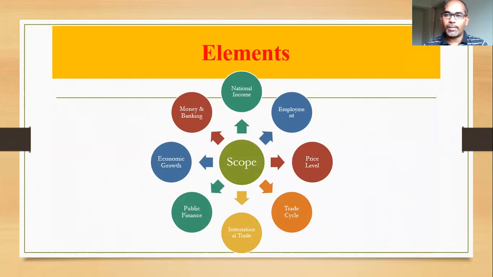Price level, which we named the general price level. Trade cycle, that means business cycle. International trade, that we hear about. Public finance, which we are going to discuss in further units. Economic growth, we already discussed. Money and banking, one of the key elements macroeconomics deals with.